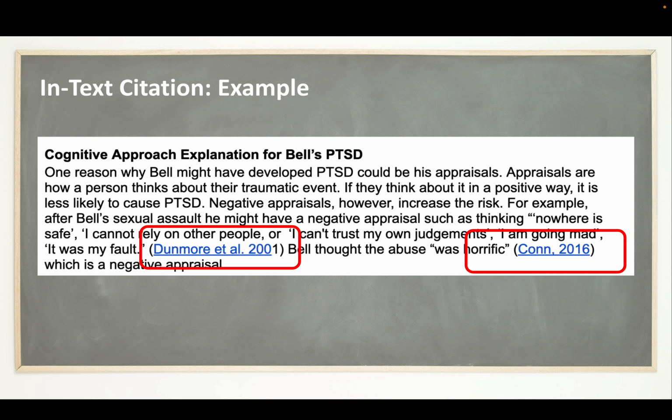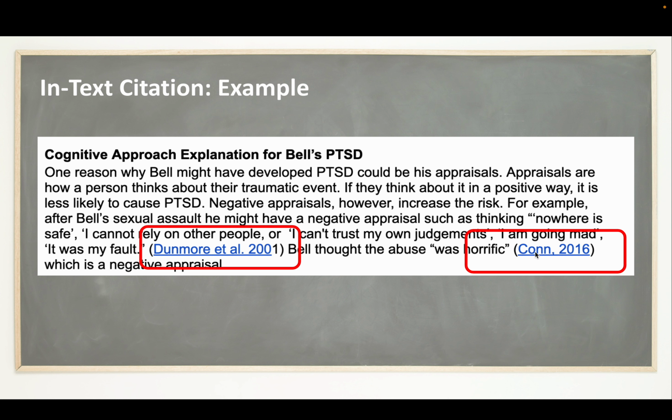Now, here's an in-text citation example, right? We have some information here, and then I've got a quote, and then this is the source of my information, Dunmore et al. 2001. Okay, and Bell thought the abuse was, quote, horrific, Con 2016. So my reader knows that this quote was horrific. That quotation came directly from this article, and if I click that link, it'll take me to it.